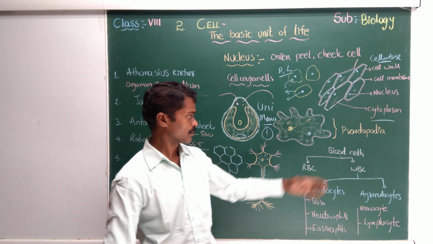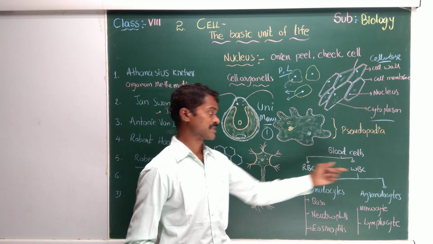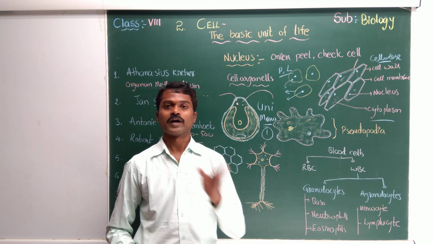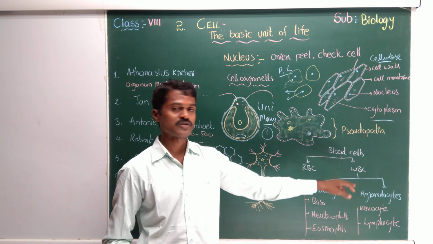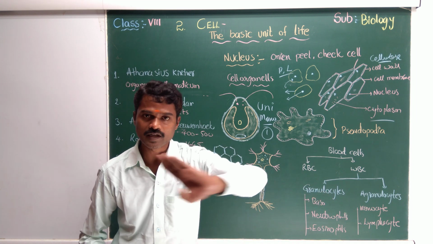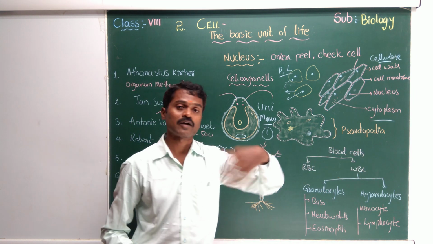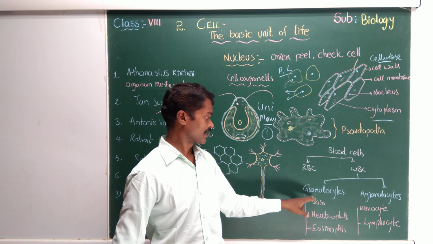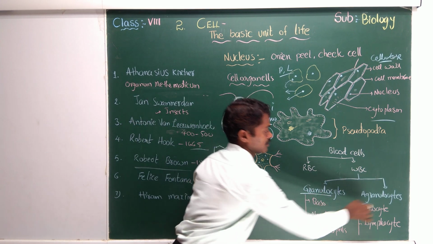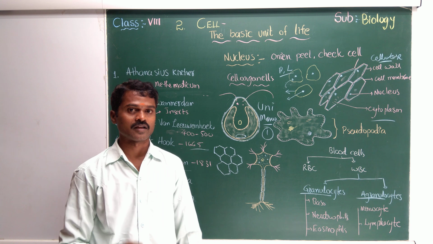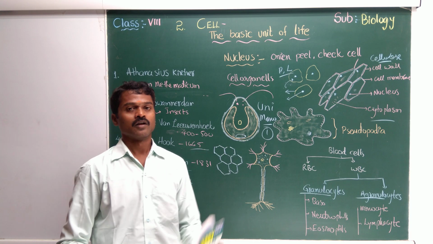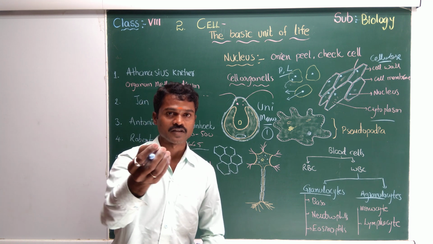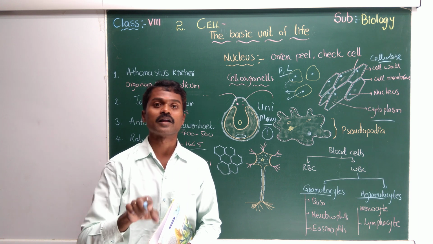Okay. Now in the blood we have blood cells. In blood cells we have RBC and WBC. RBC, red blood corpuscles. WBC, white blood cells. The difference between these two: RBC have no nucleus. WBC have a nucleus. In WBC you have two types: granulocytes and agranulocytes. Granules: you may have heard this word in a Surf advertisement or in Bournvita or something. What is that? White color Surf contains green, red, pink, blue colored special particles. The particles are called granules.